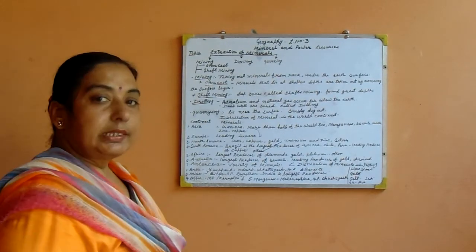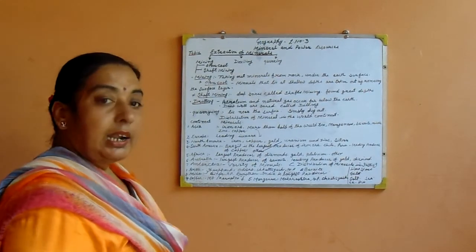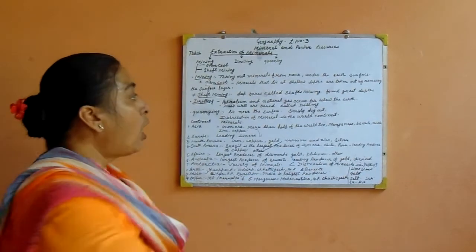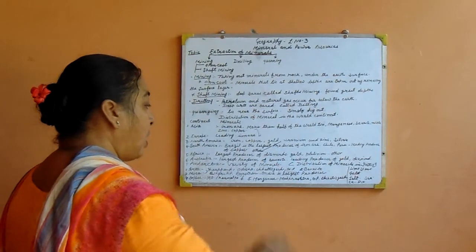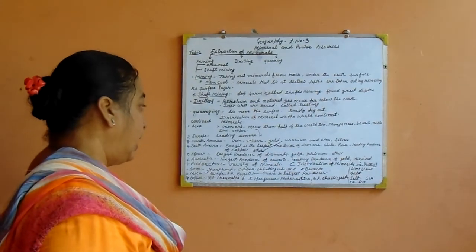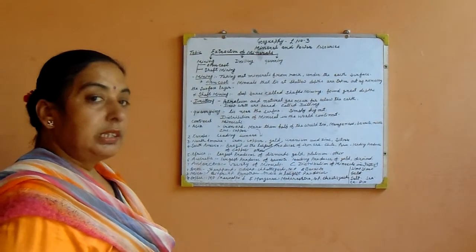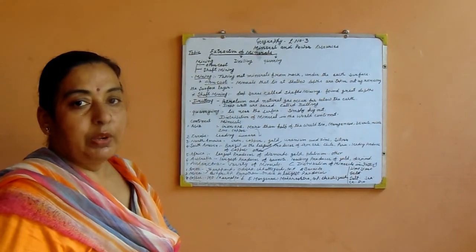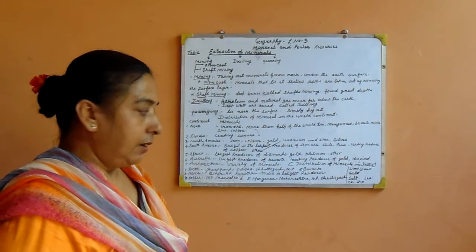Seventh continent is Antarctica. In Antarctica, a variety of minerals are found, meaning all types of minerals are found in this continent. So students, in this topic we discussed the 7 continents and the different types of minerals found in them.